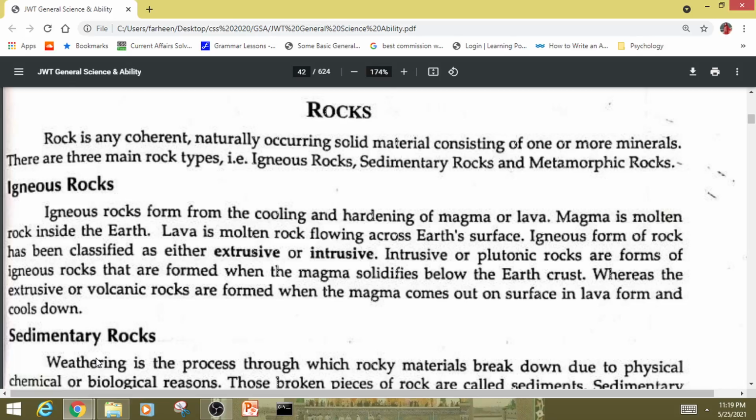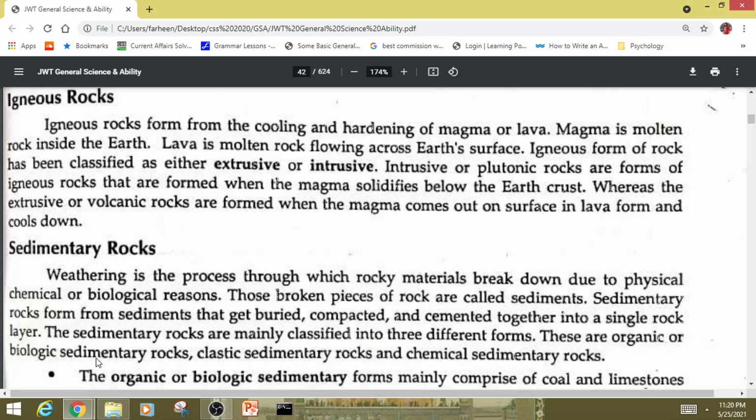Intrusive or plutonic rocks are forms of igneous rocks that are formed when the magma solidifies below the Earth's crust, whereas the extrusive or volcanic rocks are formed when the magma comes out on the surface in lava form and cools down.